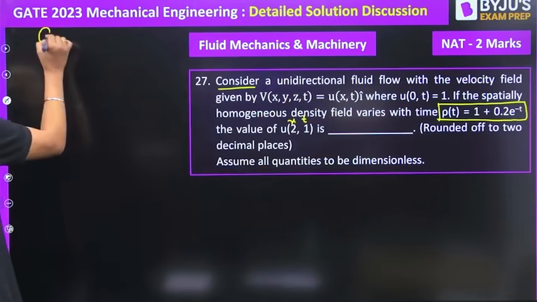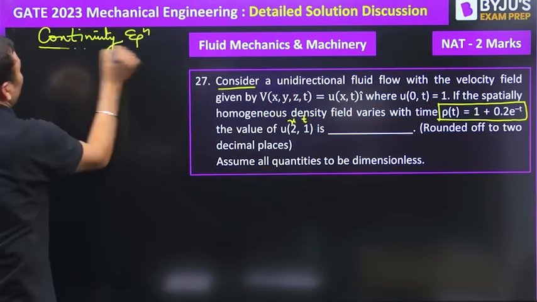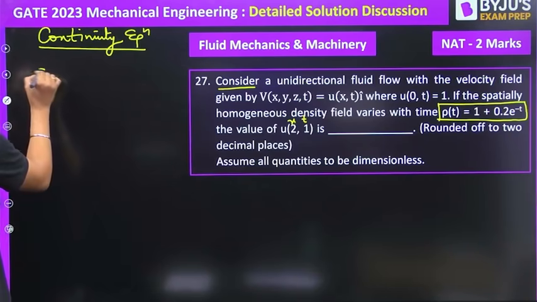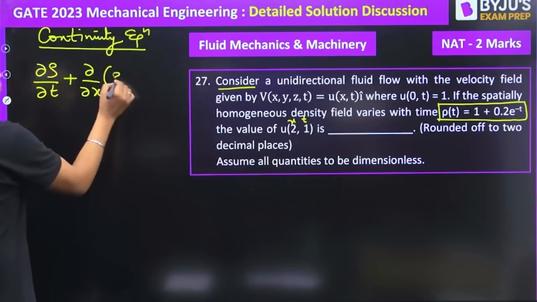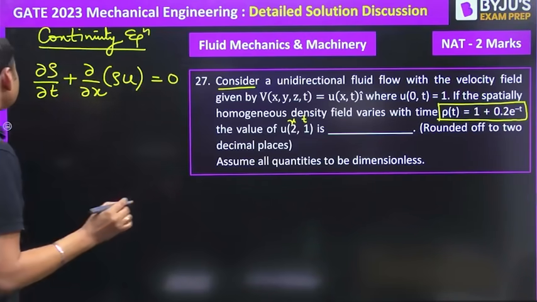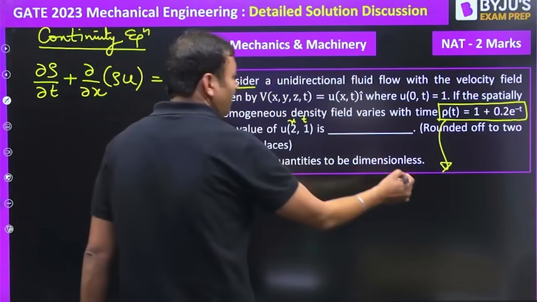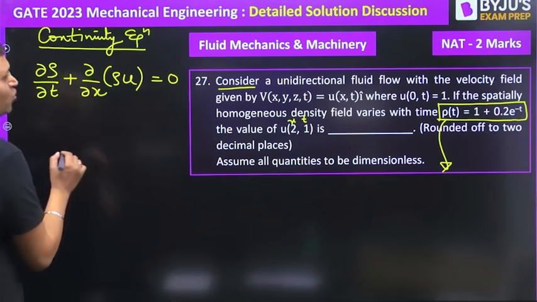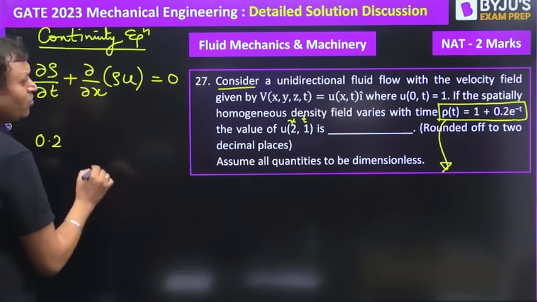if we write the continuity equation, the mass conservation equation for one dimensional compressible flow, the expression will be del rho by del t plus del by del x of rho into u is equal to 0. This will be the continuity equation. So find out the value of del rho by del t from here. If we differentiate with respect to time, then del rho by del t will be equal to 0.2 into minus t